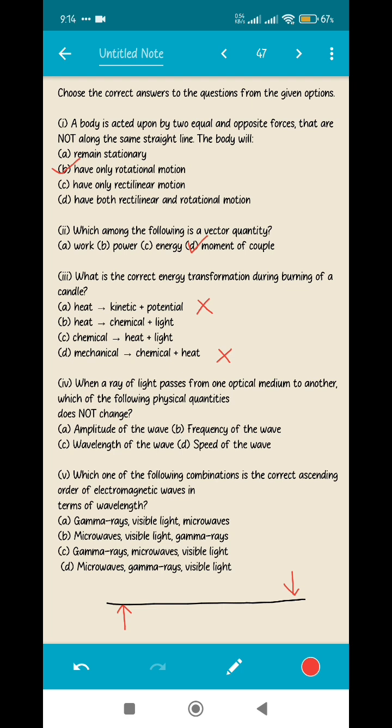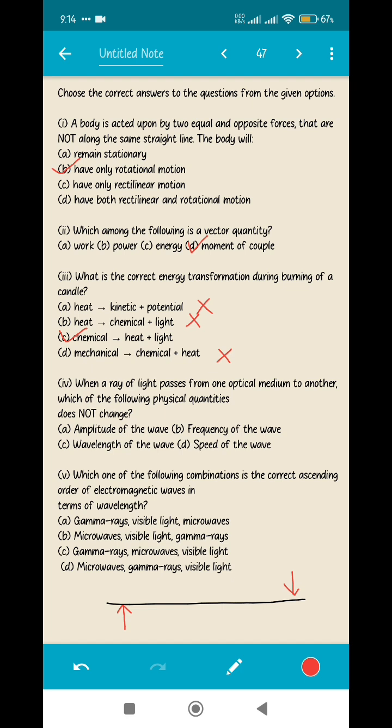Now coming to the second option, heat is getting changed into chemical and light energy. We are lighting the candle first and then it is producing heat energy, so this is also not correct. So the correct option is C, chemical energy, that is the chemical energy of the wax in the candle, that is converting into heat energy and also into light energy.